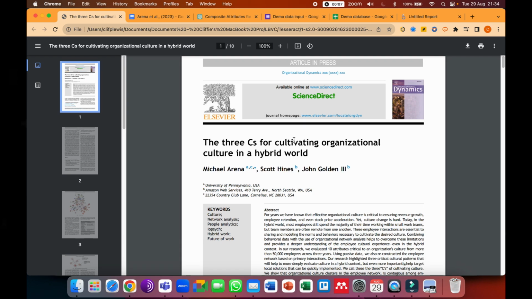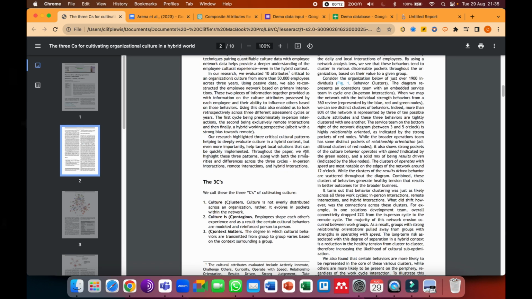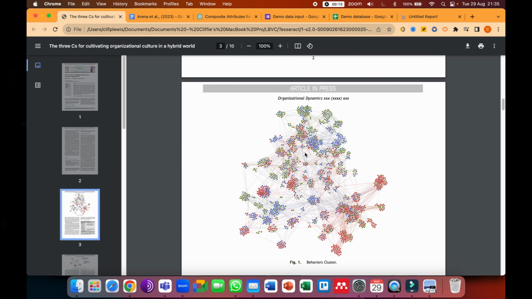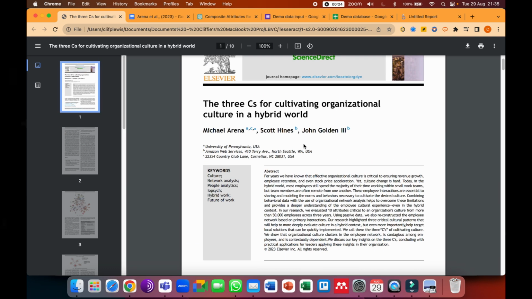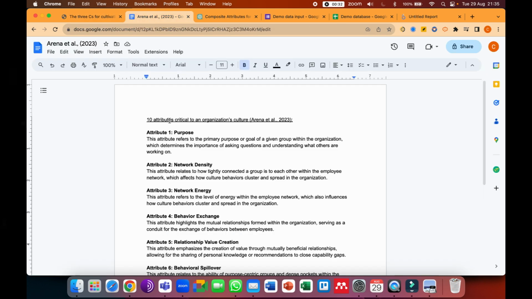So essentially we're using the framework that is presented in this recent article on organizational culture amongst hybrid teams. Basically what they said is that if you work for a prolonged period of time as a hybrid team, with no other change in the work arrangement, you start to see what they call the neighborhood effect in the organizational culture. There are 10 cultural attributes that they use to measure, which are these ones over here that I fed into ChatGPT.